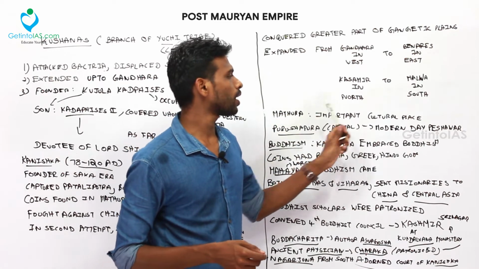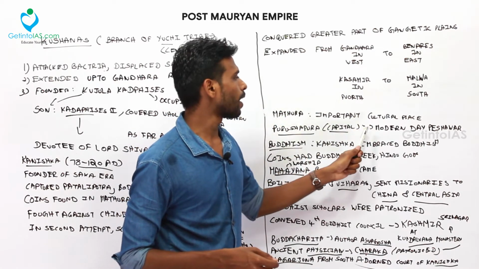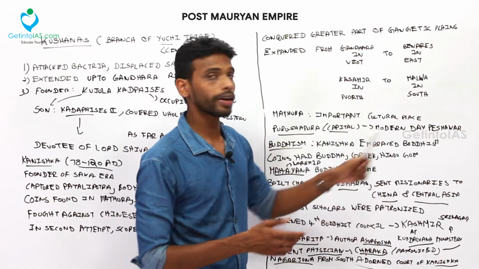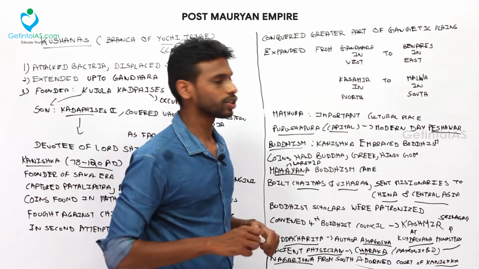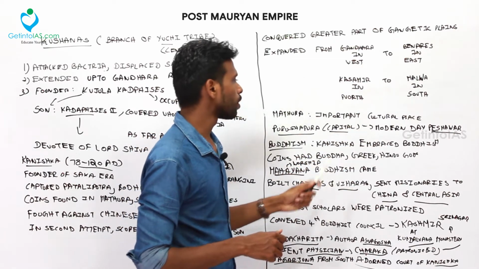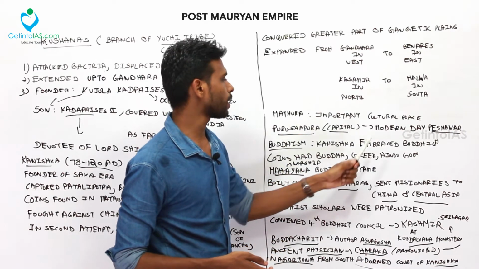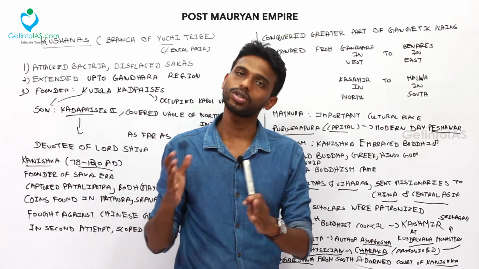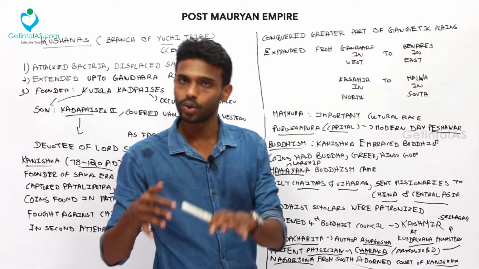Mathura was an important cultural place, and Kushapura, modern day Peshawar, was the capital of Kanishka. And Buddhism and Kanishka had close relations. Kanishka embraced Buddhism and patronized Buddhist scholars, and the coins had Buddha, Greek and Hindu gods, which shows that he was tolerant to all religions. And Mahayana Buddhism came into action during this period.